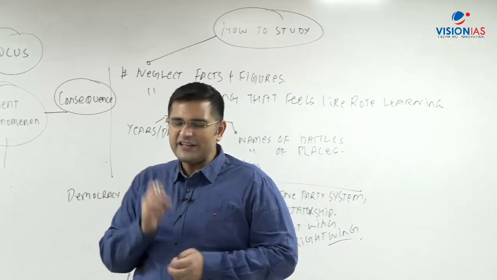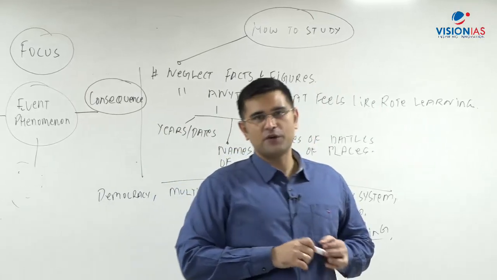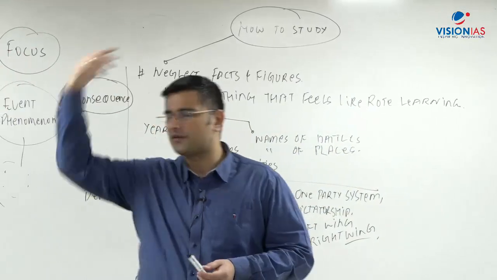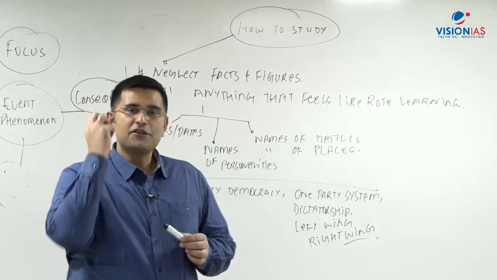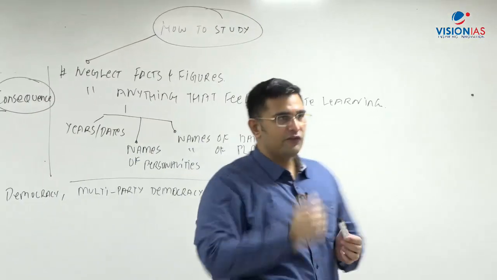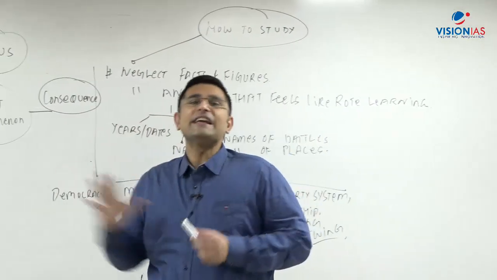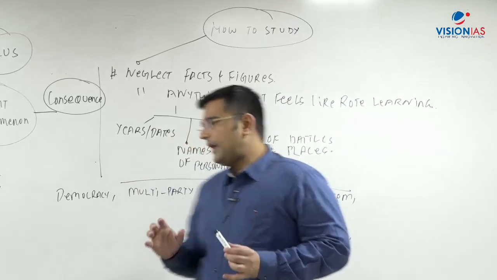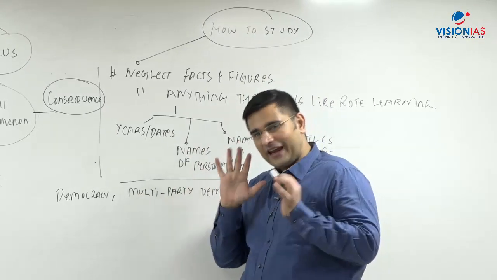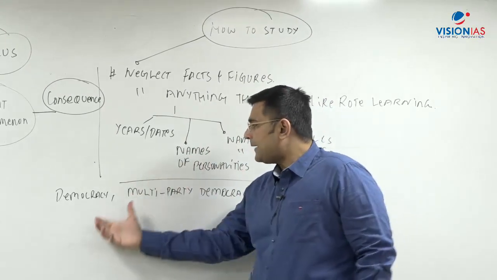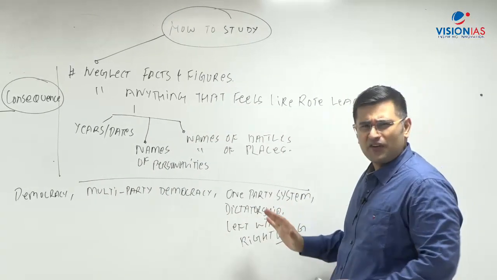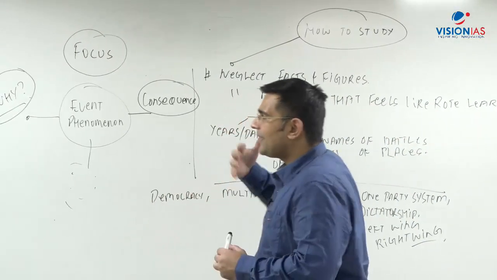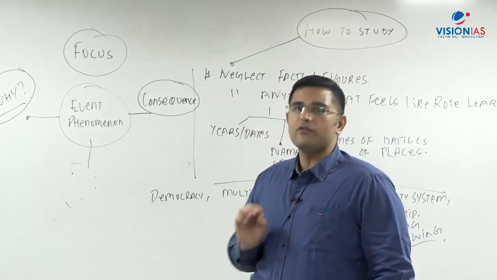Very small things, which usually we as students simply tend to rectify. Democracy, freedom of speech and expression, right? So therefore, the focus of the student should be that whenever you are reading anything, focus on the basics, in a very simple manner, so that you are able to answer these questions. Very small questions, but they keep on reappearing. So rectification happens when we do not understand the basics. Always focus on the basics.